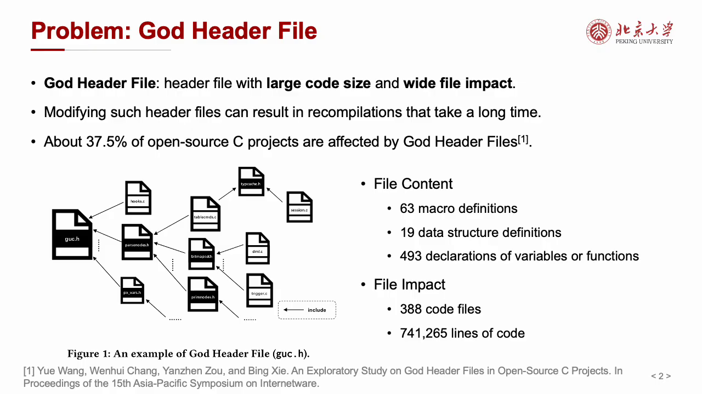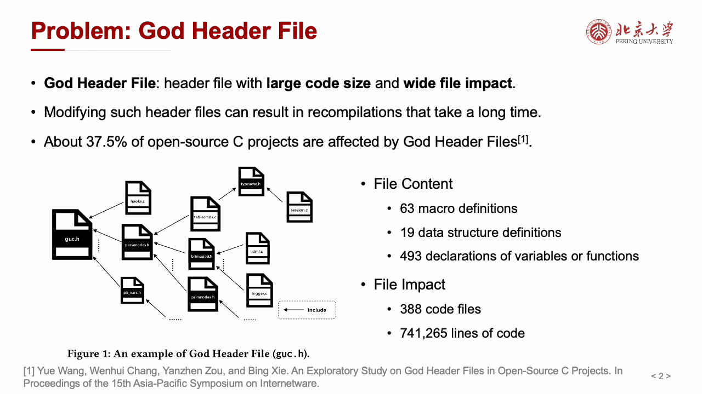For example, this file guc.h contains over 500 code declarations. Each time it is modified, nearly 400 files that included directly or indirectly have to be recompiled, involving more than 700,000 lines of code. Our previous empirical study found that about 37% of open-source C projects are affected by such God header files. So how do we solve this?